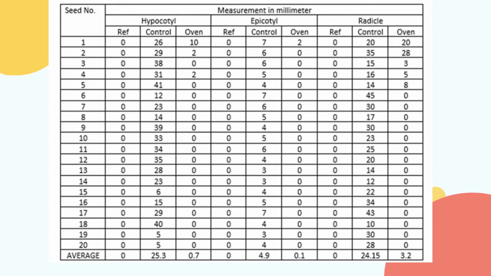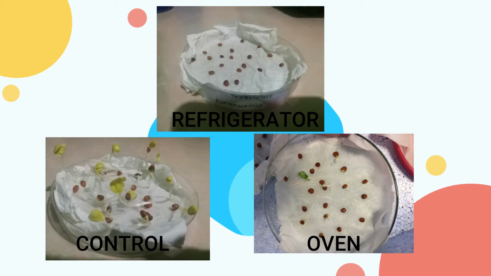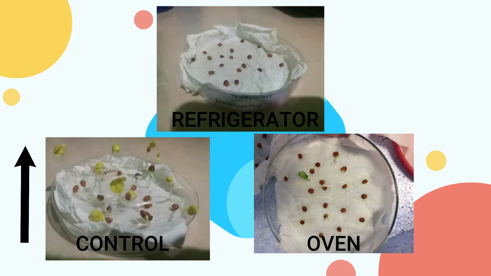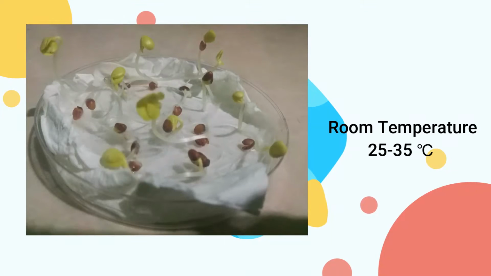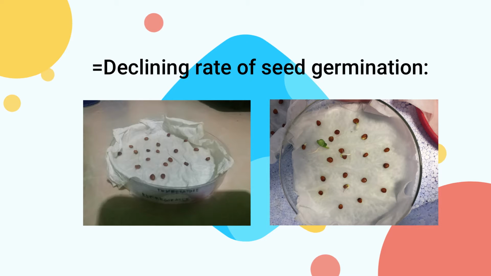In terms of the measurement of hypocotyl, epicotyl, and radical of the germinated seeds, it is shown that there is a higher average of measurement in the control setup. The results imply that there is a higher rate of seed germination in the control setup that was placed at room temperature between 25 degrees Celsius to 35 degrees Celsius. The temperature lower or higher to this would result in a declining rate of seed germination.